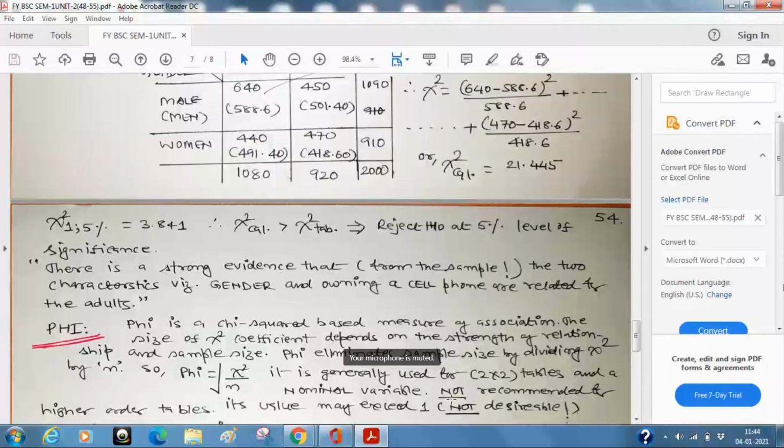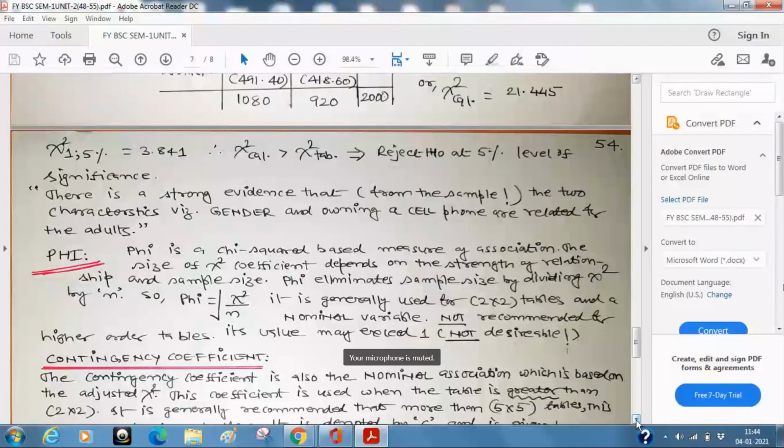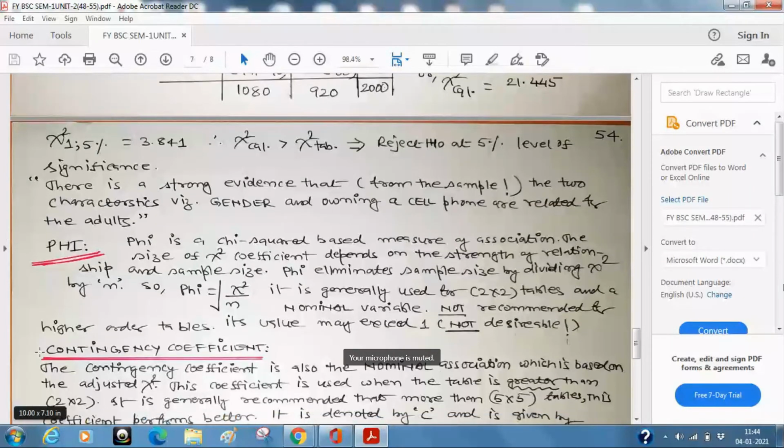So what will happen, sir? In that case, we proceed further. And what we are talking about, look at the first line. The contingency coefficient is also a nominal association. Now, this is the word which I have used several times. Nominal means it is having just an identity. It has no order, no origin, no distance.